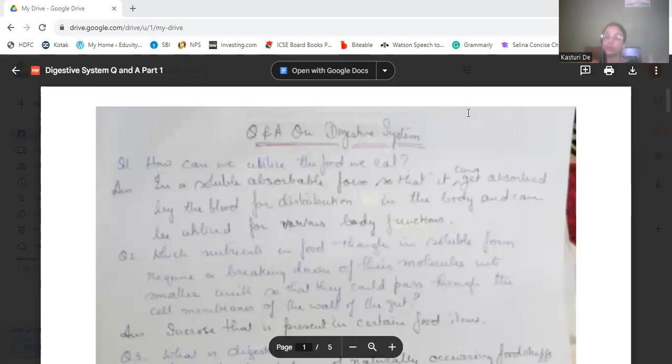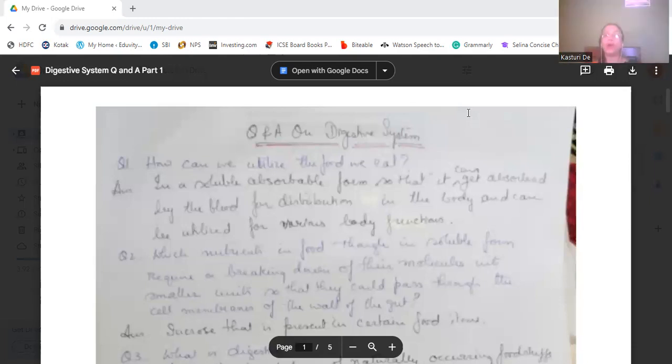So it has to be made soluble so that it can be easily absorbed in the body and utilized for our various functions. This absorbed food can be taken by the blood, or it can mix with the blood and be distributed all over our body, and it can be used for our various body functions.